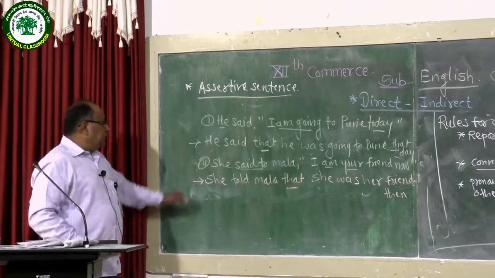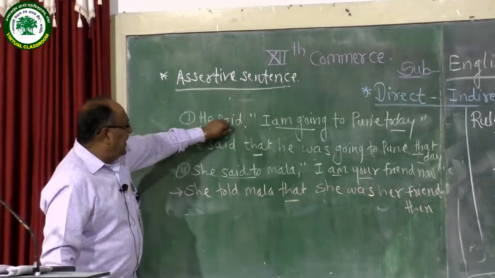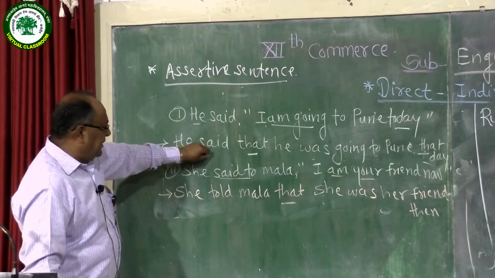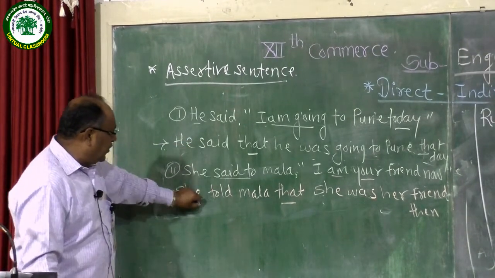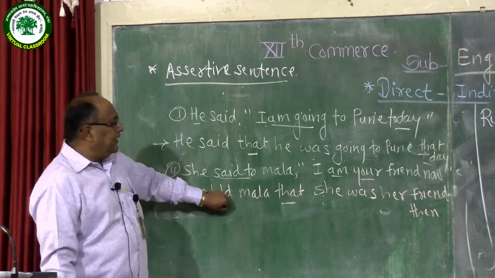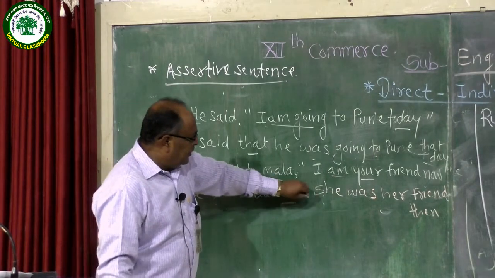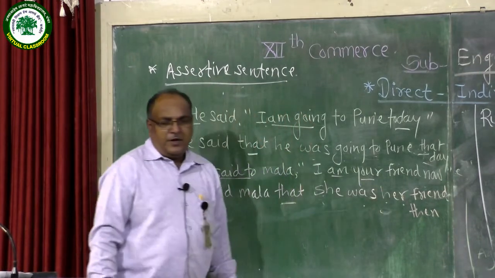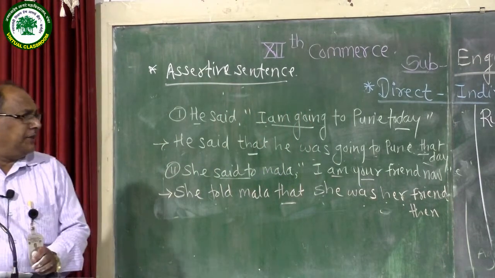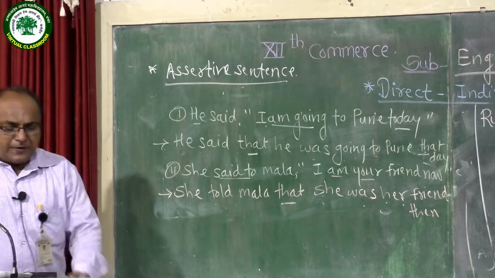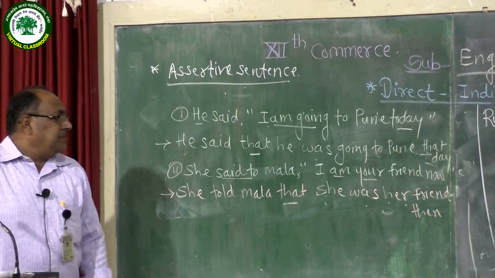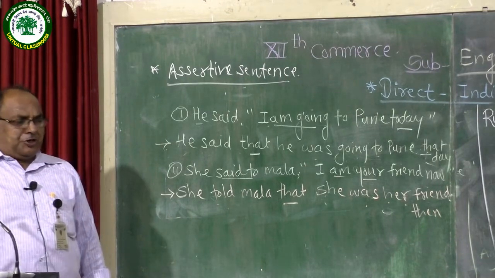Remember, these are two sentences. The reporting verb said, use said. There should not be any reporting verb change in direct speech. But the reporting verb said to is replaced with told in indirect narration. Then use the connective, then pronoun changes, tense change, other relevant changes you should also make in a proper manner in this sentence. So in this way you should change an assertive sentence into indirect narration.